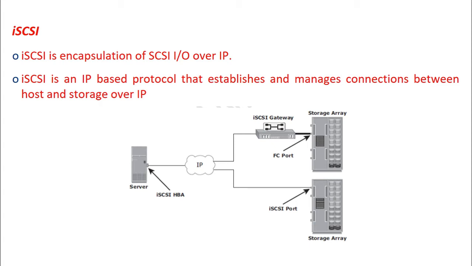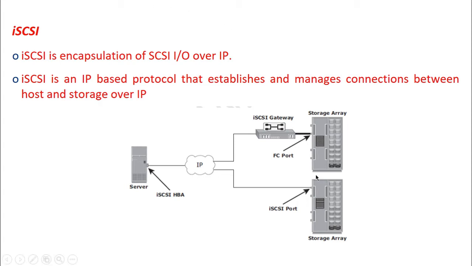iSCSI is widely adopted for connecting servers to storage because it is relatively inexpensive and easy to implement, especially in environments in which a fiber channel storage area network does not exist. So it's widely adopted mainly because it is inexpensive compared to fiber channel storage area network.